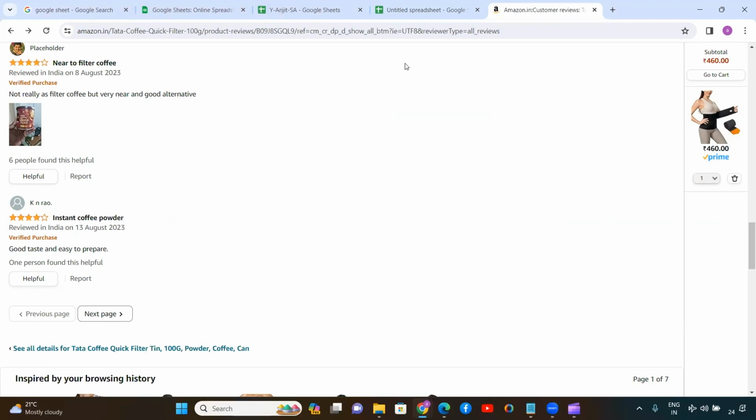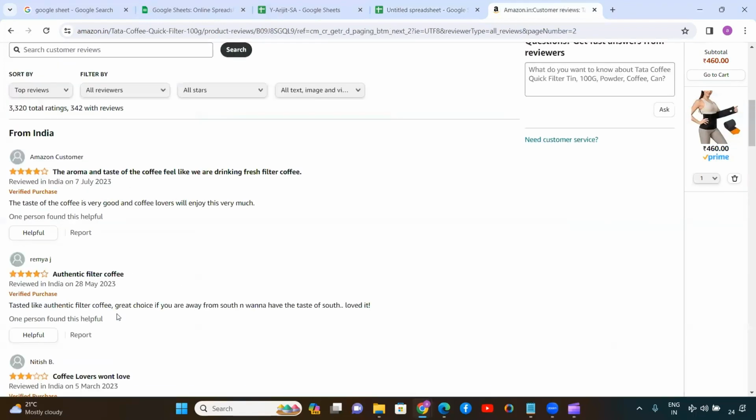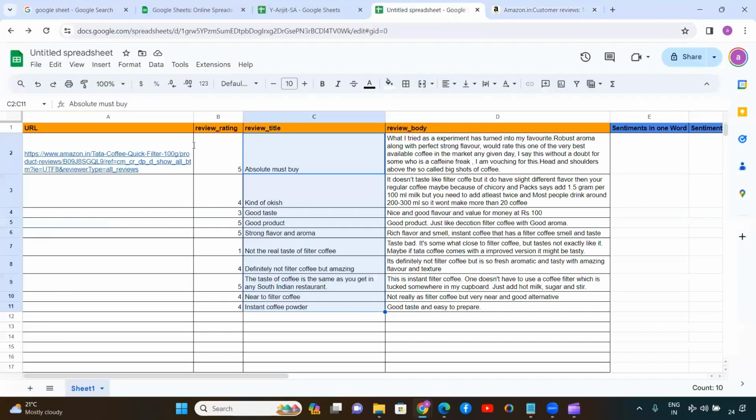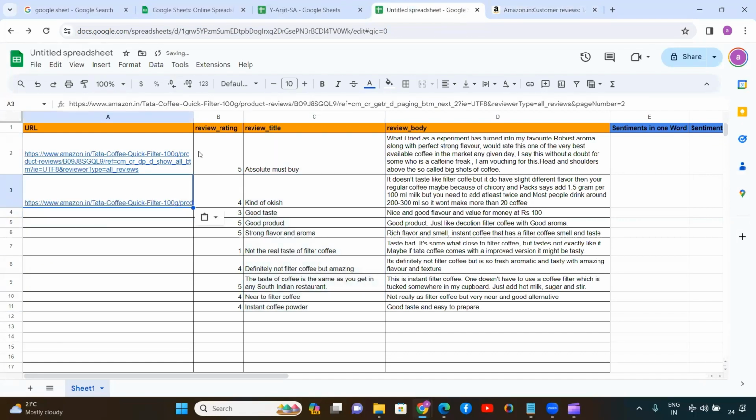Now if I want to bring the customer feedback from the next page as well, first of all, we will go to Amazon and click the next page. I have already clicked the next page. Now this is the URL of the next page. You can see here the number is 2, right? Now go here and paste the URL once again.